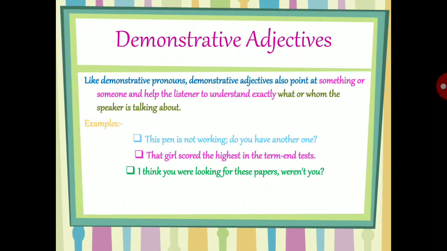And lastly, we have seen the demonstrative adjective, which we can also identify because in that sentence we are using this, that, those, and these, which make the listener understand exactly what or whom the speaker is talking about. So this is all about today.